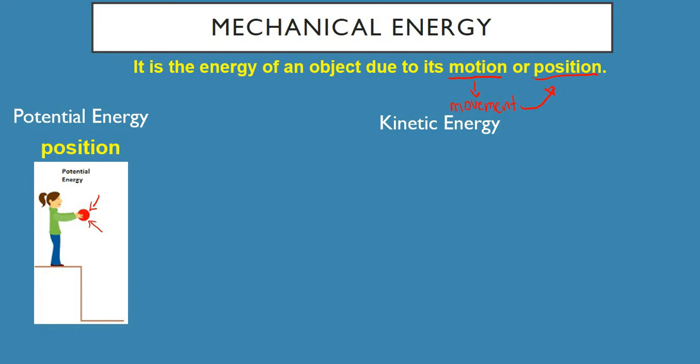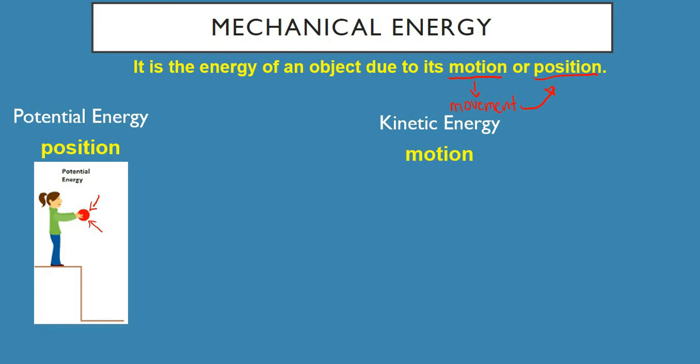Okay? So if this ball or if this object is not changing its position, ang tawag natin sa energy that it is possessing is potential energy. Okay? So basically, pag potential energy, this is your energy when you are not moving or when you are on a specific position. Okay? So I hope that's clear. Let's move on to the kinetic energy. So if potential energy is all about position, okay, kinetic energy on the other hand, is all about motion.